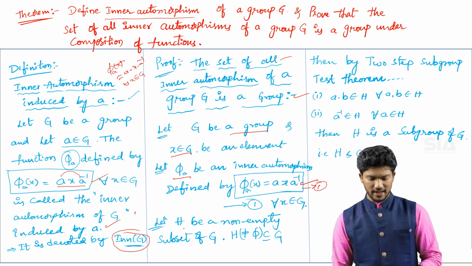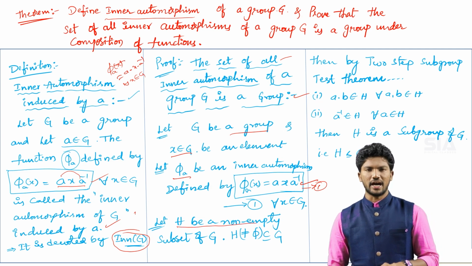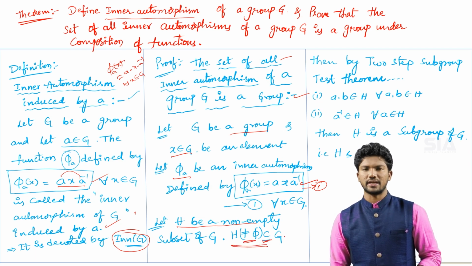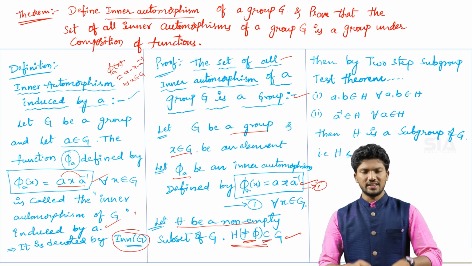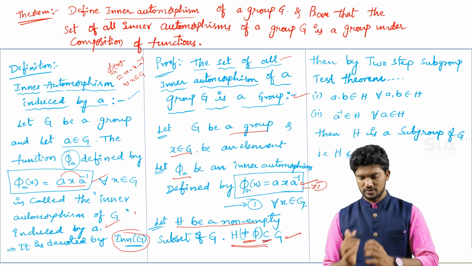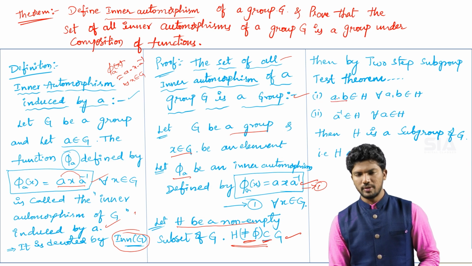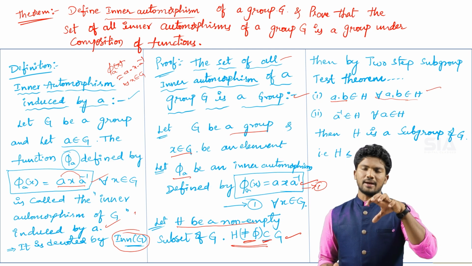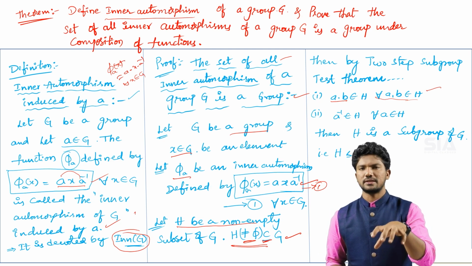So therefore see here, let capital H be a non-empty subset of capital G. I am writing in this format: capital H is non-empty and it is a subset of capital G. Whenever this non-empty subset satisfies the two steps, that is, a into b belongs to capital H for all a, b belongs to capital H, this condition is called capital H is closed under the binary operation multiplication.